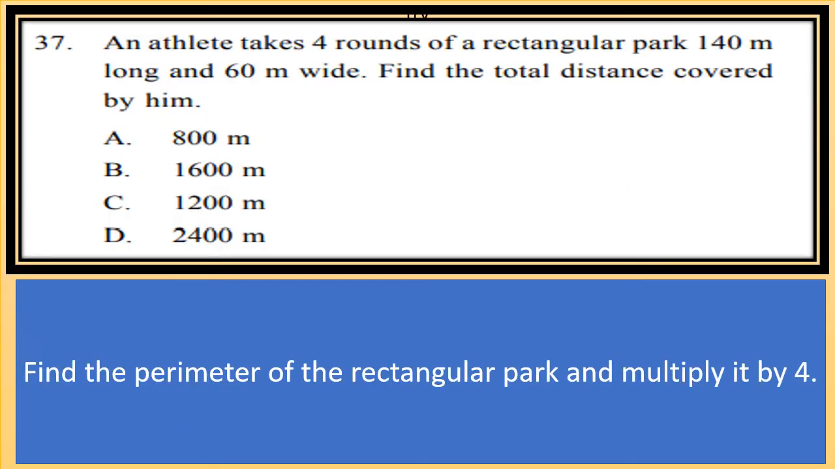An athlete takes 4 rounds of a rectangular park 140-meter long and 60-meter wide. Find the total distance covered by him. So, an athlete takes 4 rounds of a rectangular park whose dimensions are given, 140 and 60. Find the total distance covered by him. So, total distance means we have to find the perimeter. So, perimeter will be 2 into (L plus B). So find the perimeter of the rectangular park and multiply it by 4 because he took 4 rounds. So you will get the answer.